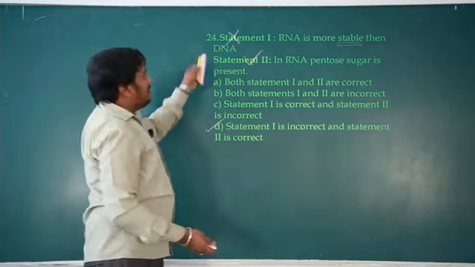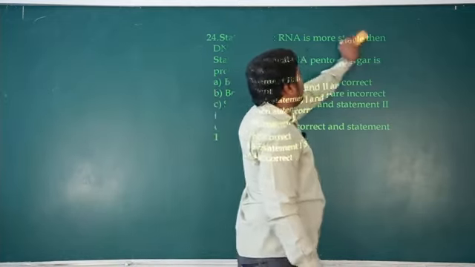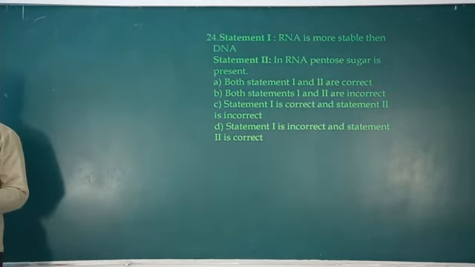So why is RNA less stable than DNA? Because it is single stranded. First part, it contains uracil rather than thymine. Second part, the pentose sugar has OH, but DNA has H.